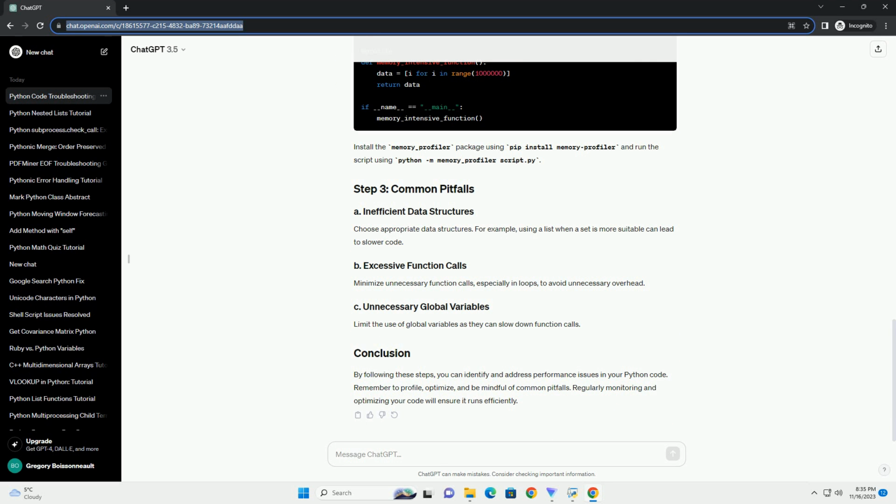By following these steps, you can identify and address performance issues in your Python code. Remember to profile, optimize, and be mindful of common pitfalls. Regularly monitoring and optimizing your code will ensure it runs efficiently.